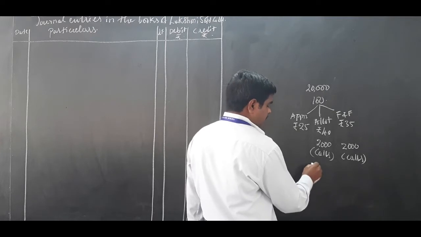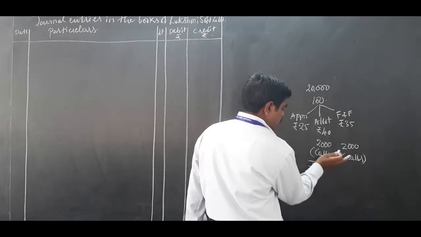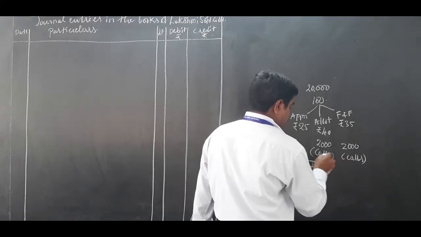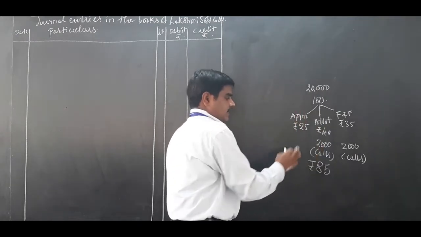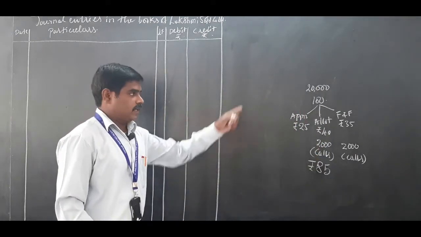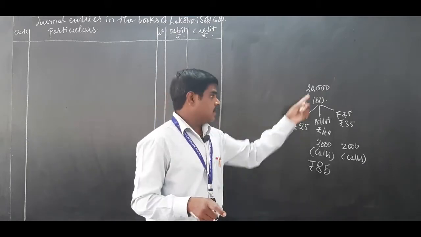All the shares were subscribed and money duly received, and reissued for 85 rupees. I need this to go through the problem.